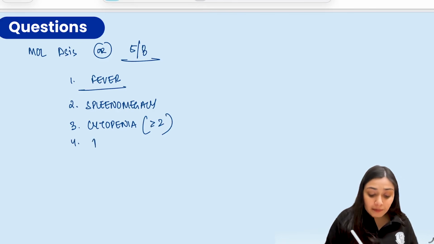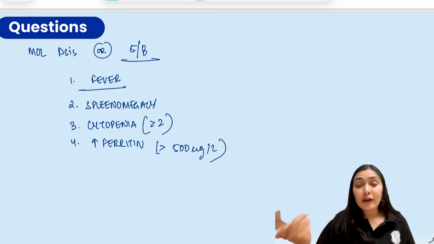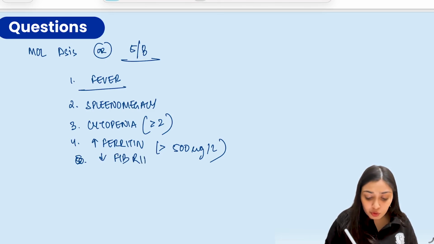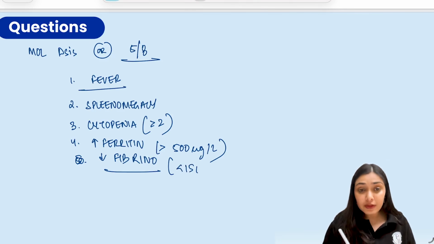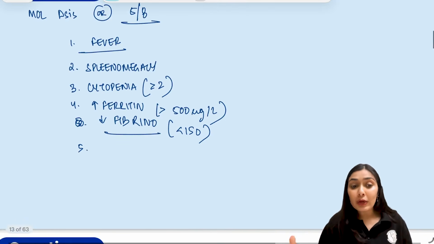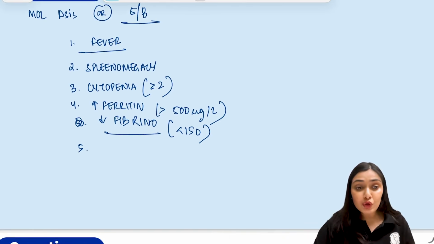Then they say hyperferritinemia, that is more than 500 microgram per liter. Here we have 1200, again fulfilling the criteria. Then you have hypofibrinogenemia. This is a single one. Here the cutoff that is given is less than 150, and in the question we have 100. Then we have hemophagocytosis in the bone marrow aspirate, where you see the typical hemophagocytosis picture.